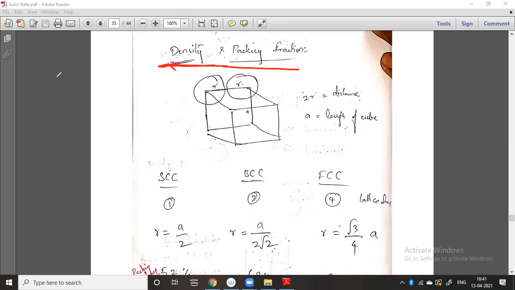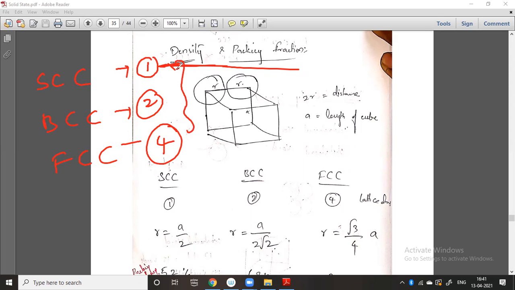Till now we have completed the types of unit cell: SCC, BCC, and the third one, FCC. These three are very important. How many lattice points are contributed per unit cell? For simple cubic it is one, for BCC two, for FCC four. You have to remember these three values.